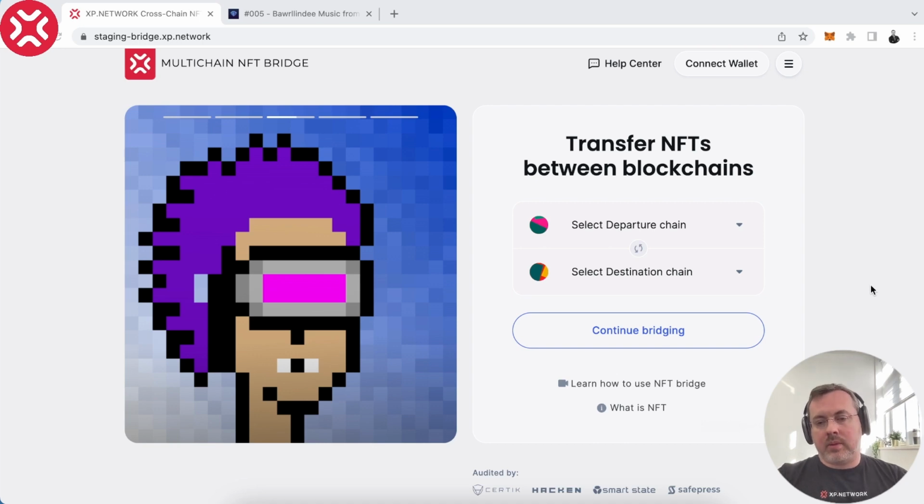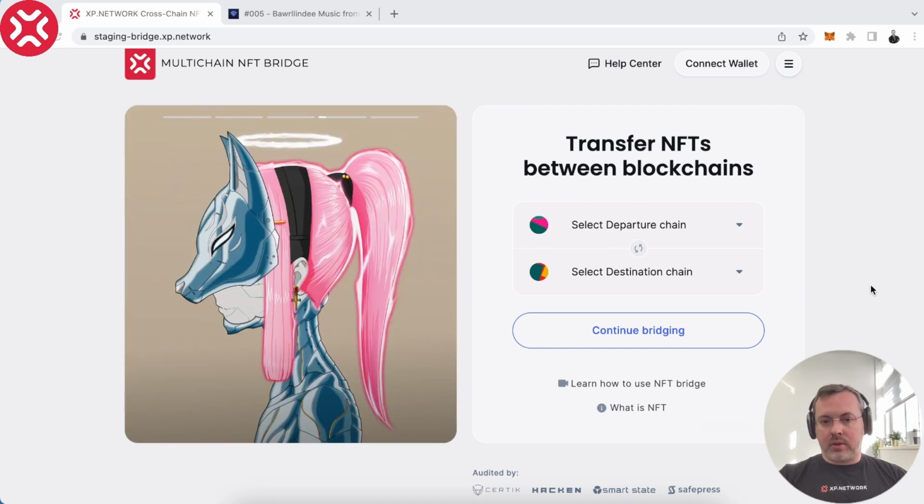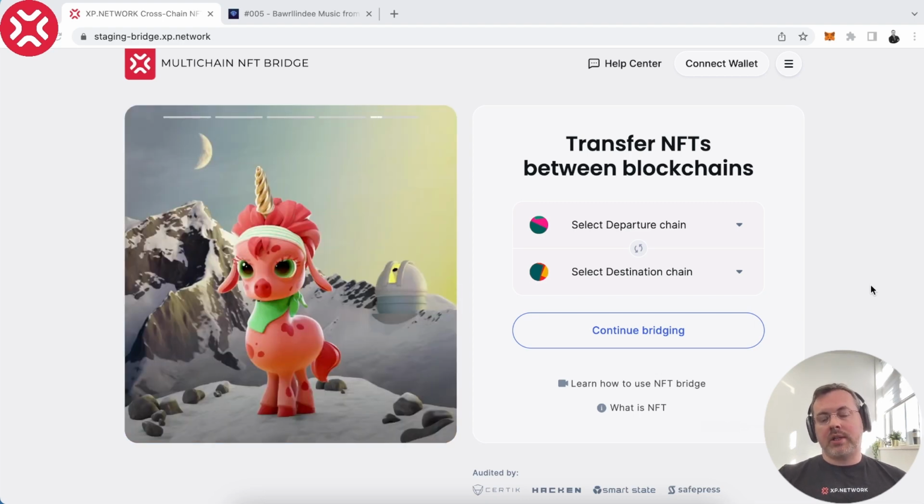It's a bit different from sending NFTs from EVM chains. That's why we will have a separate video where we will explain how you can do that.